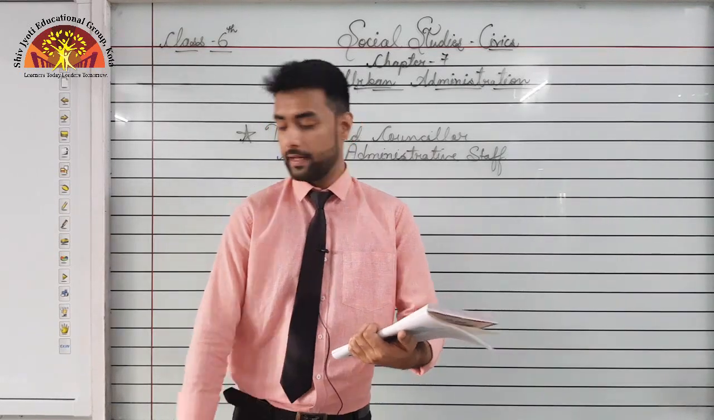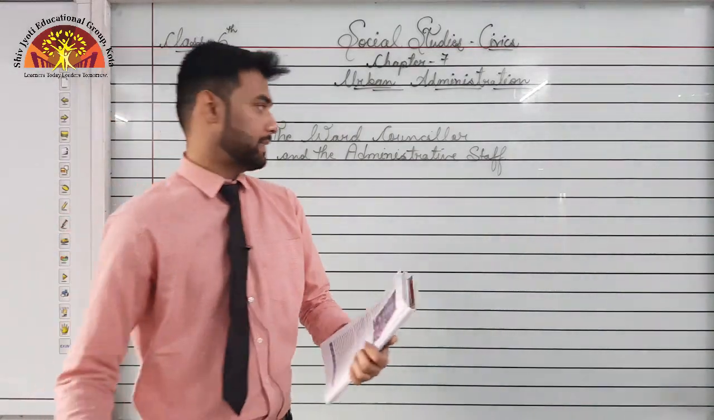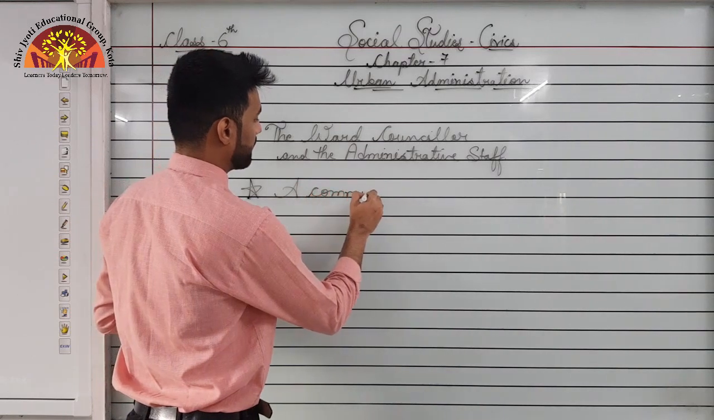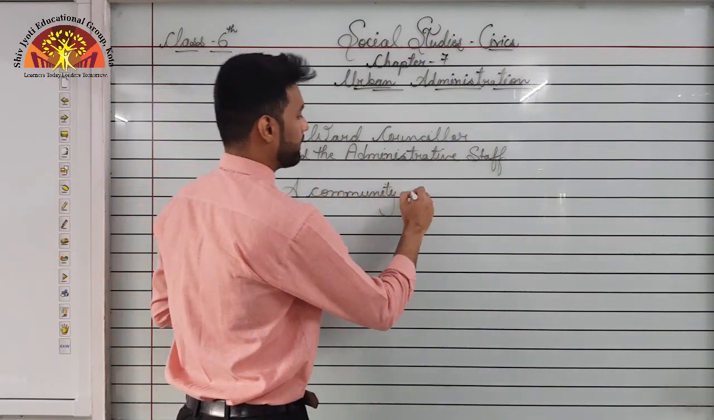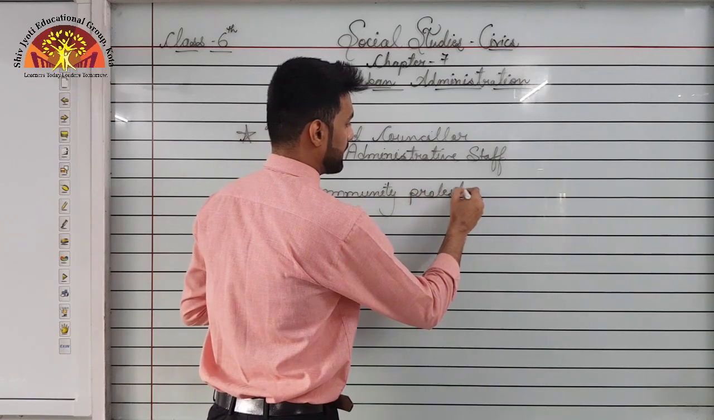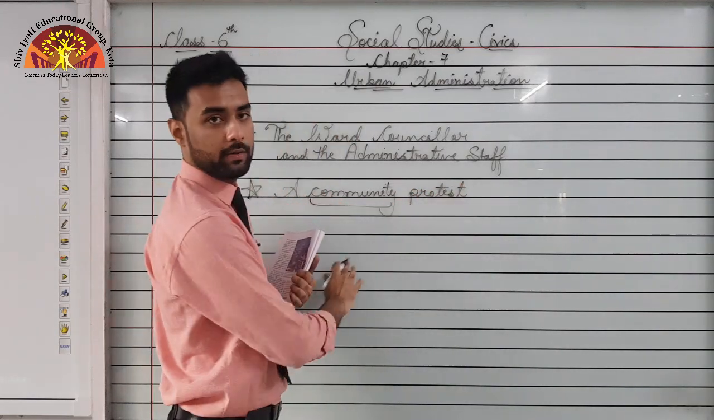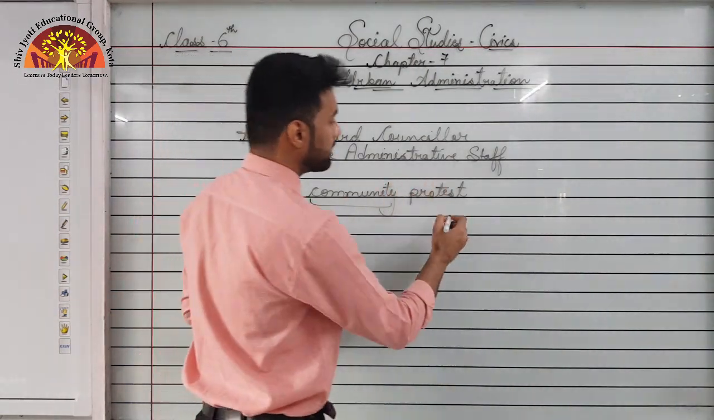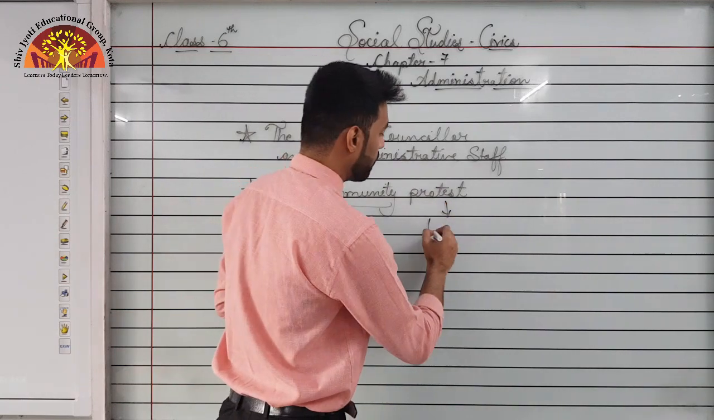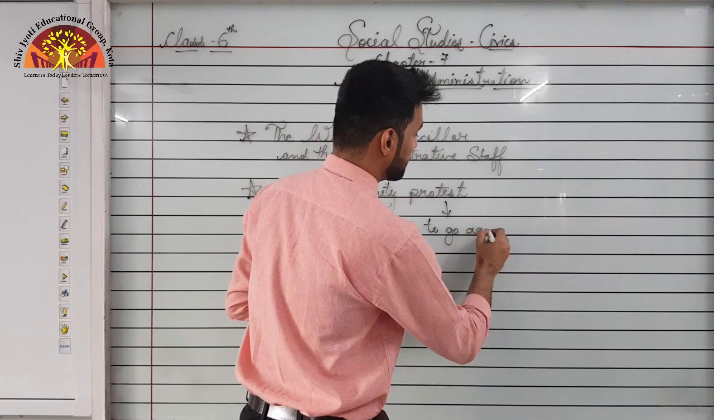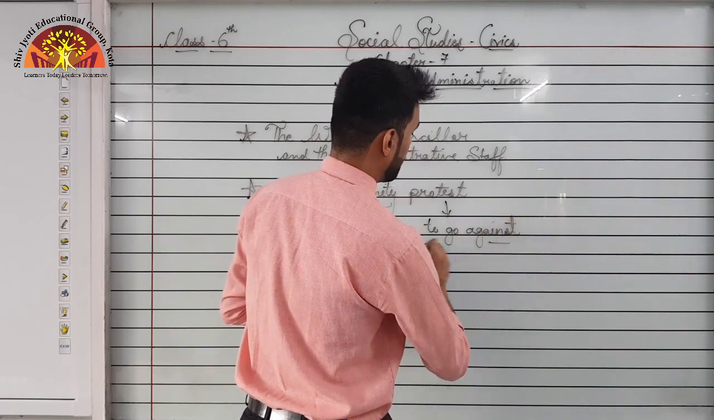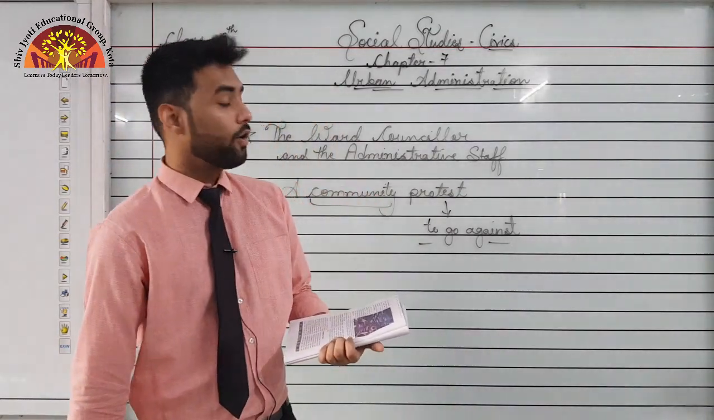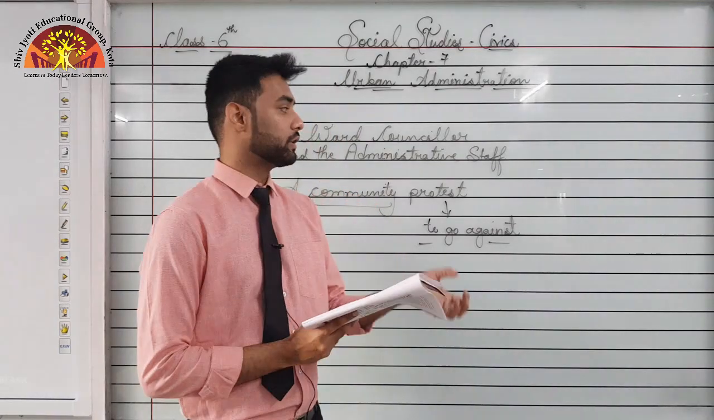We are moving on to the next paragraph now, that is, a community protest. This is our next topic, a community protest. Community means a group of people, a neighborhood. For example, all your society forms a community. Protest means to go against something, to show that you are against something. That is what we call protest. Let us see what the community protest was which happened in the neighborhood because of the garbage.